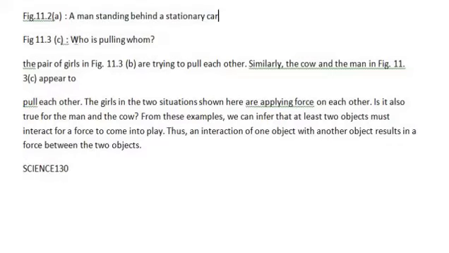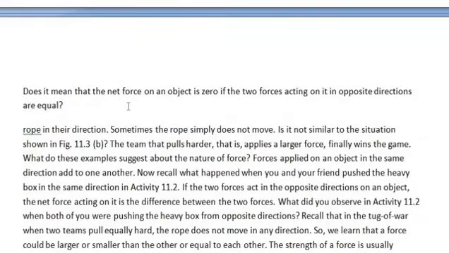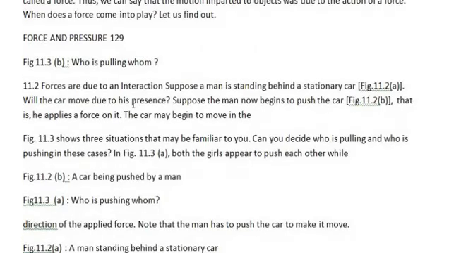Next line says, suppose the man now begins to push the car. Now he comes forward to push the car. That is, he applies a force on it. The car may begin to move in the direction of the applied force. Now the second figure you can see, now the man is pushing the car. So the car will begin to move and it will move in the direction of the applied force.